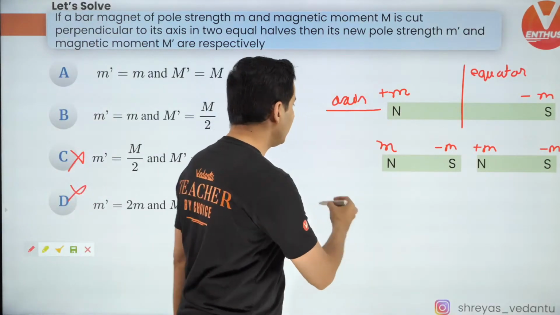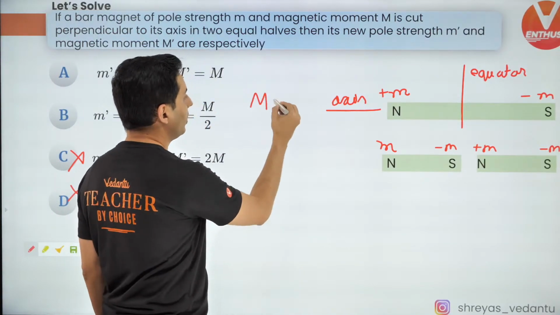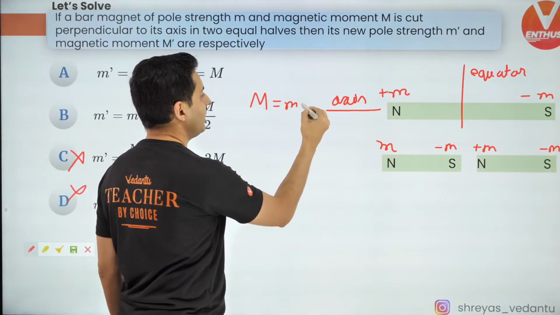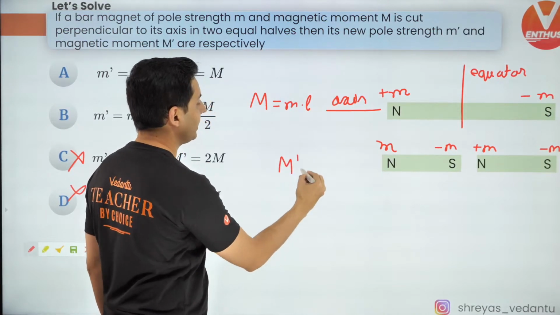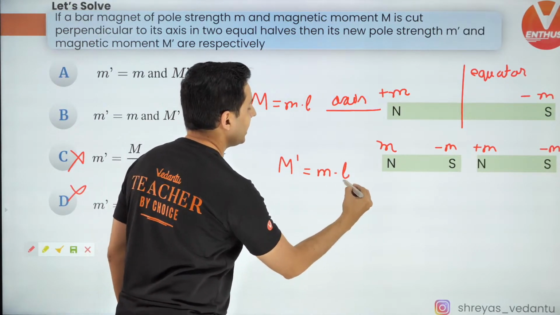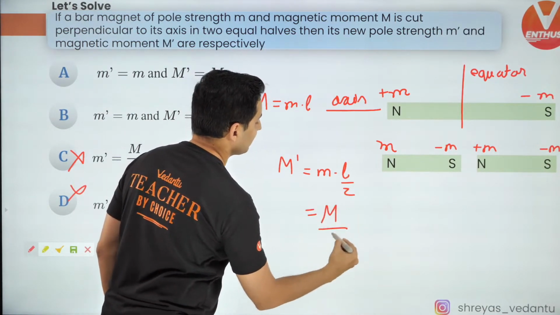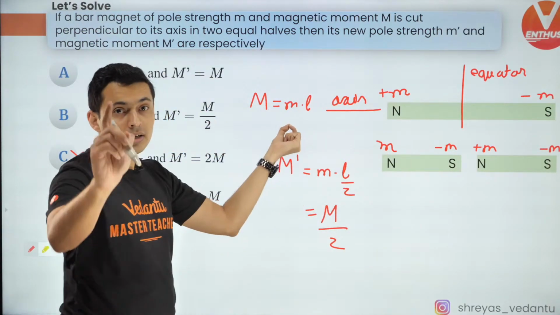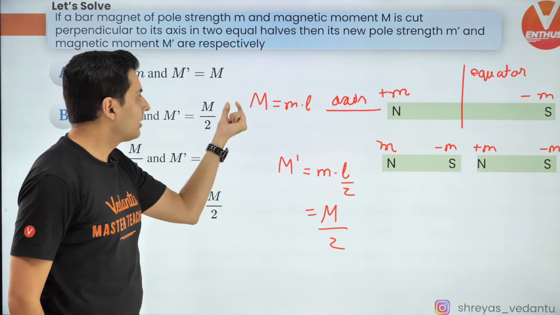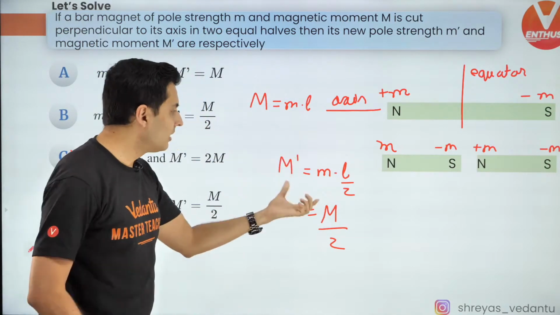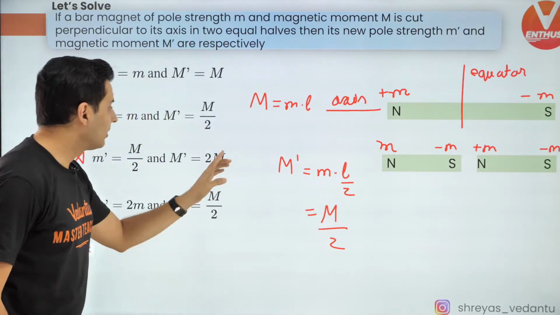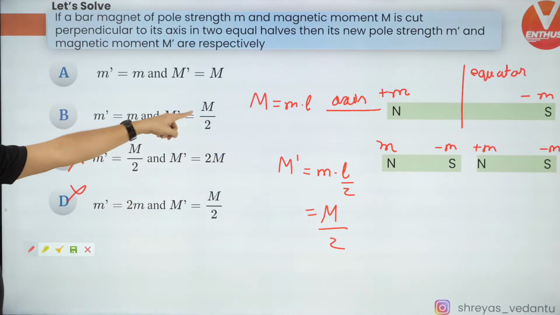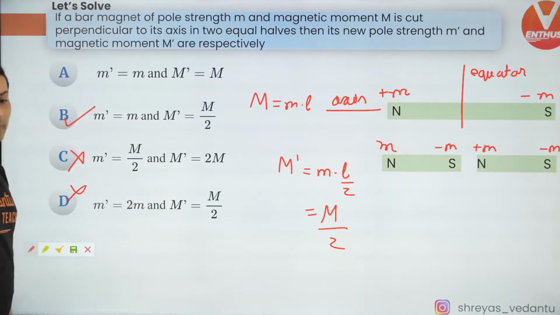But remember, the magnetic dipole moment was M into L. Now the new magnetic dipole moment will be M into L by 2. So it is the previous magnetic dipole moment divided by 2 because the length has become half. The magnetic dipole moment depends on the length. So if you make the length half, the dipole moment also becomes half. So hence B will be the correct answer.